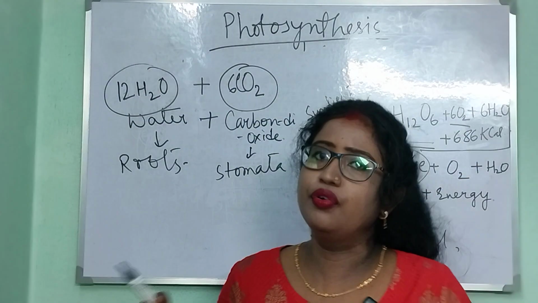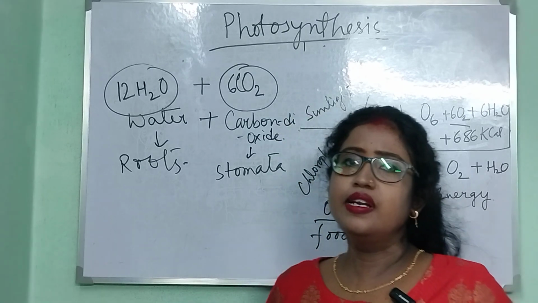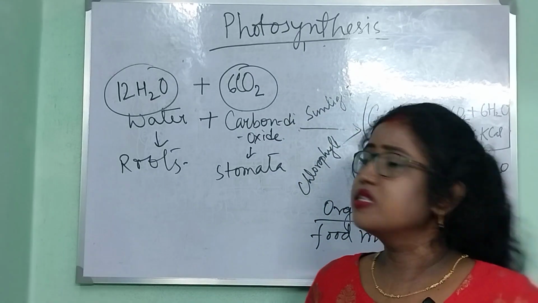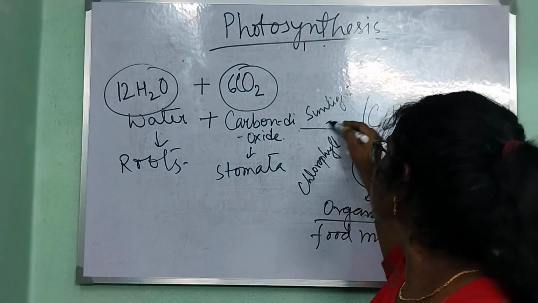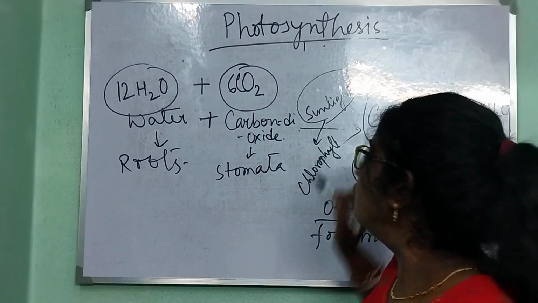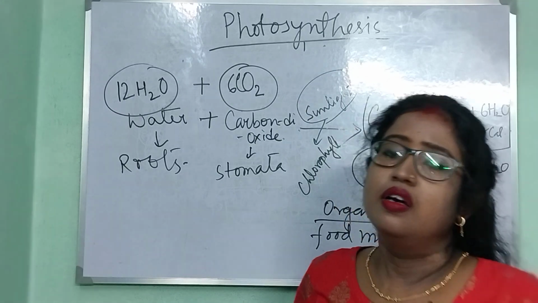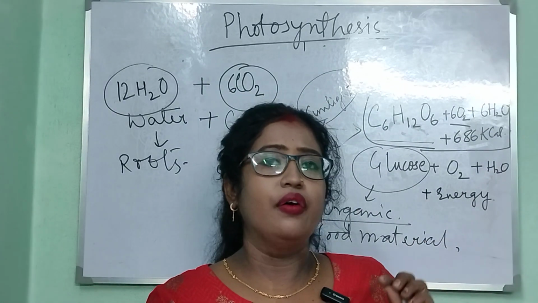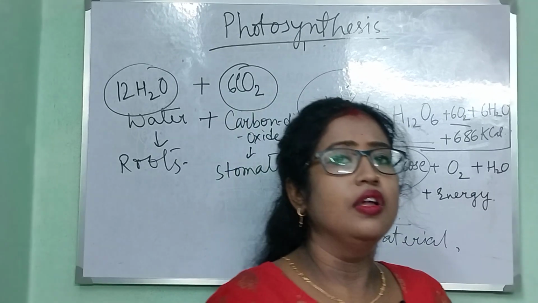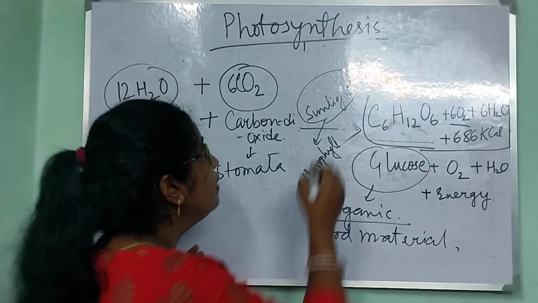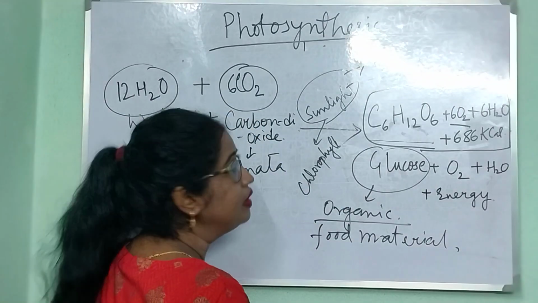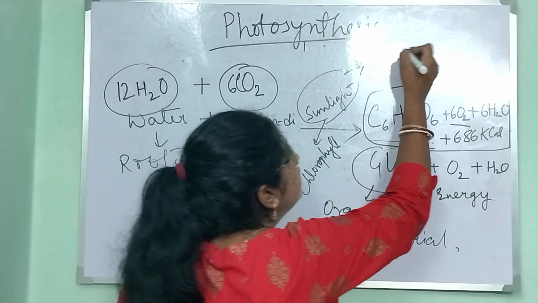In the photosynthesis process, there are some key events. The first process is entrapping of sunlight by the chlorophyll. Of the sunlight, or the solar radiation, that reaches our Earth's surface, only 1% is captured by the green plant.